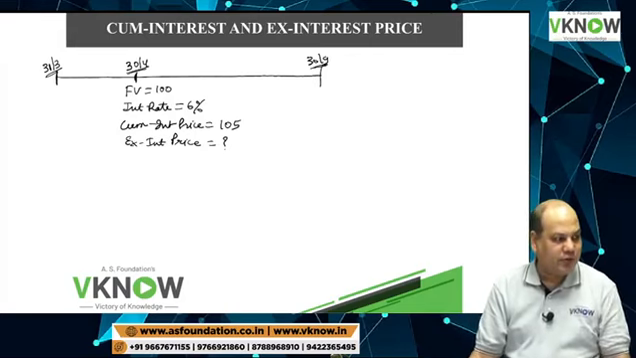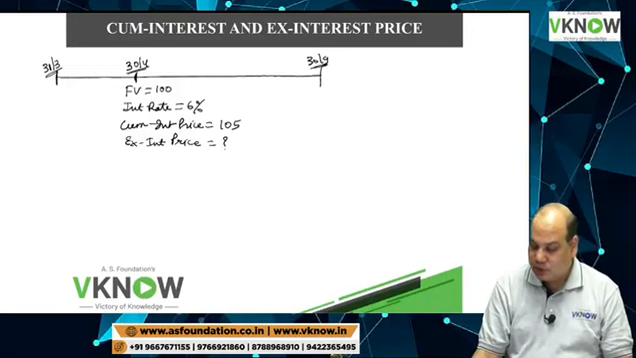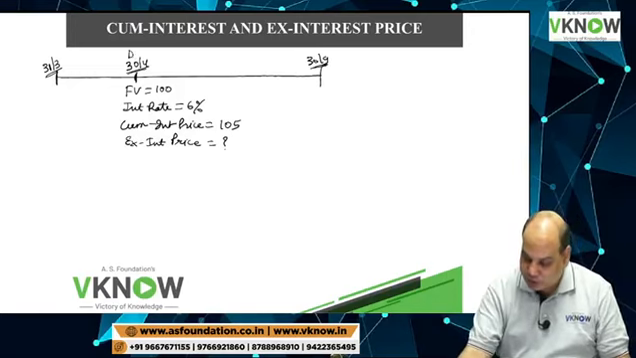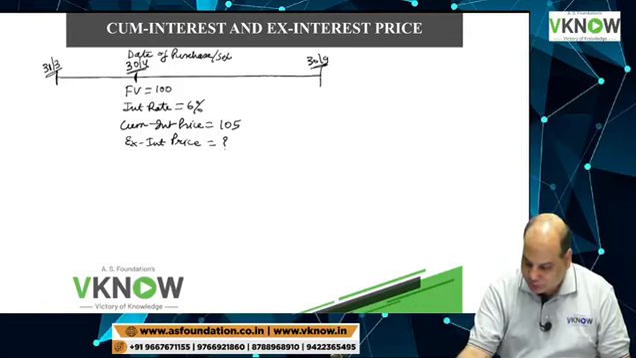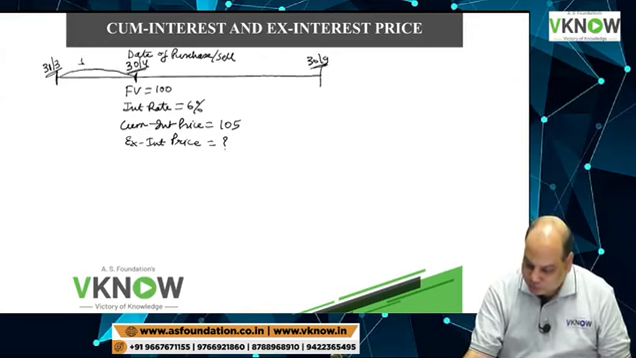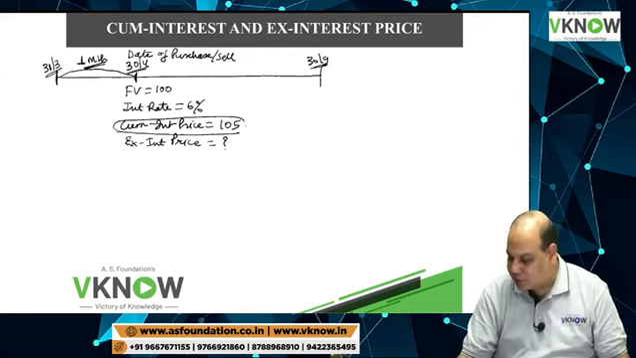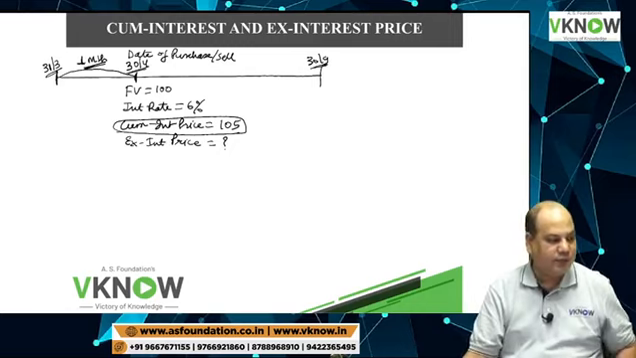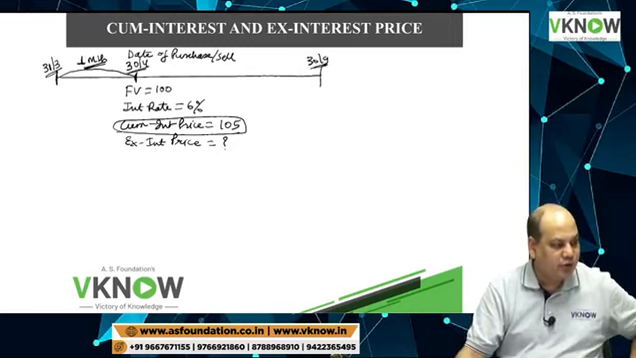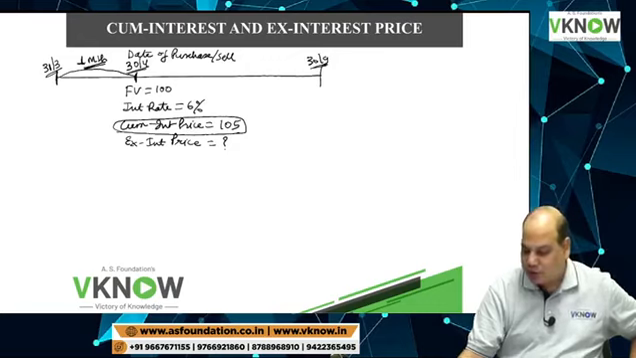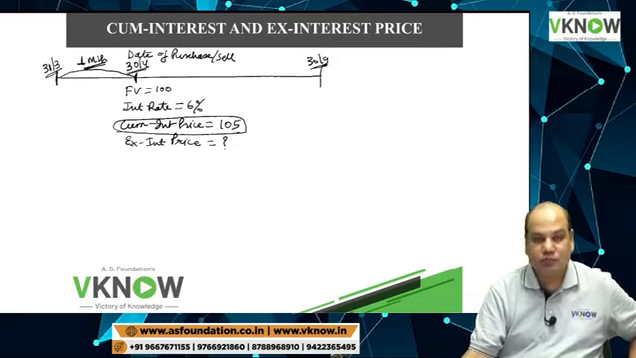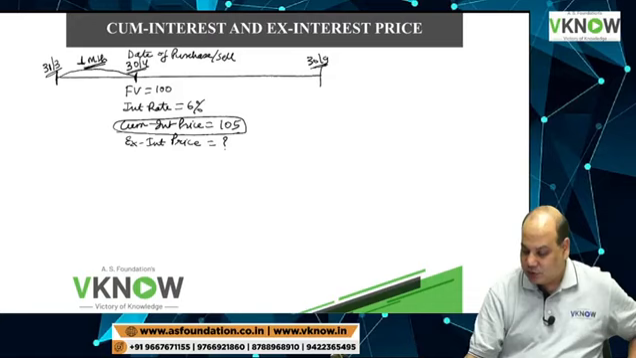What is the ex-interest price? Student will answer now. This 30th is the date of purchase or sale by one party to the other. Interest has accrued for 1 month. Cum-interest price is given, 105. What is the ex-interest price here?